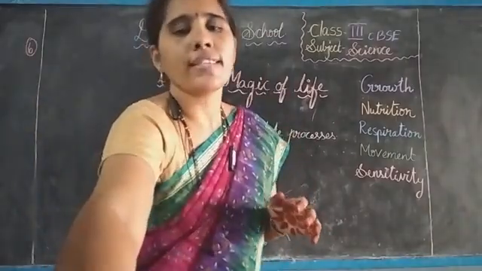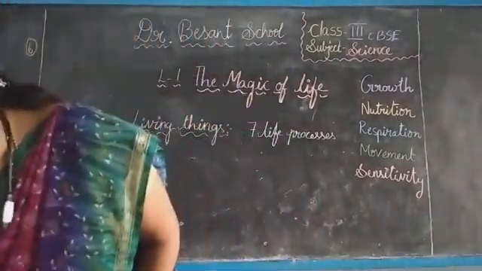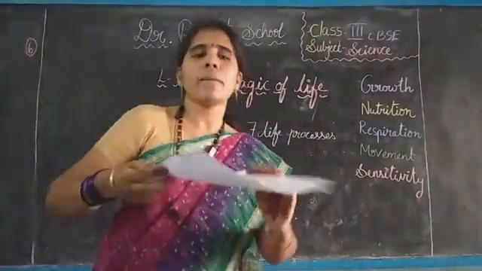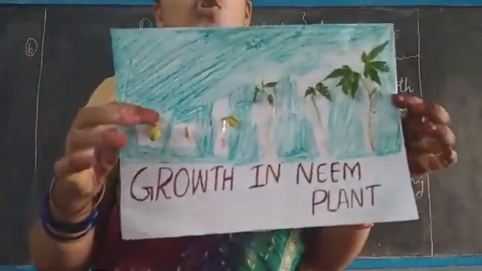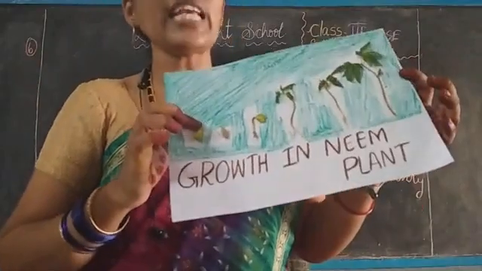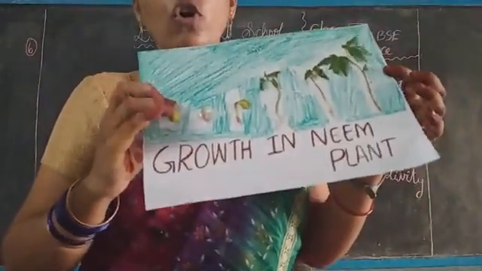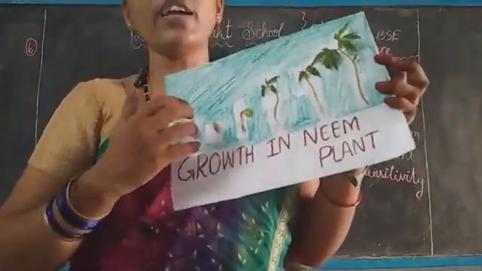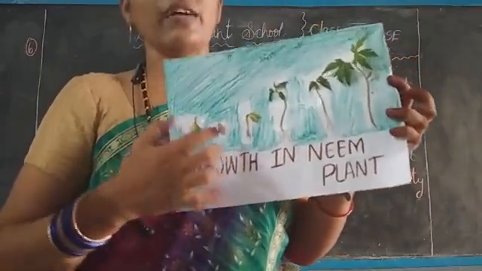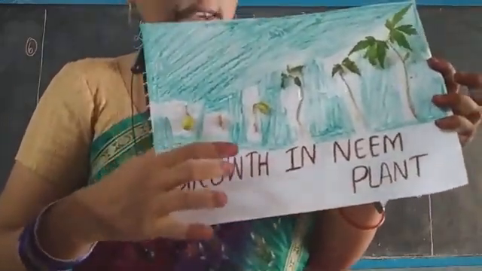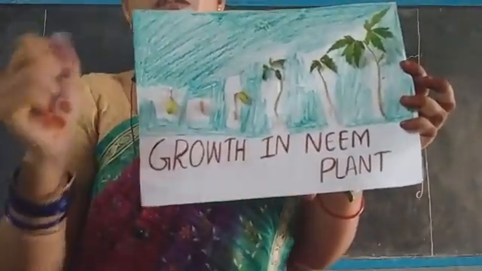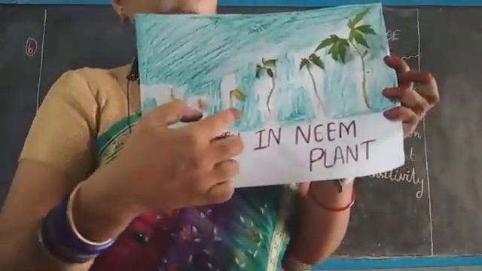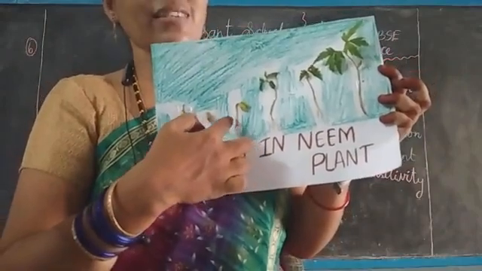See here. You can see the growth in every living thing. This is an example you can observe here. First one: this is the growth of a plant, growth in a neem plant. This is the fruit, and the fruit has a seed. If you sow that seed and sprinkle some water, then after a few days you can see this.